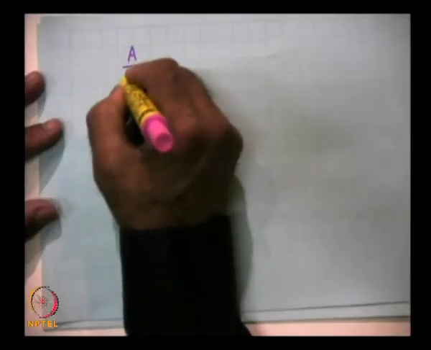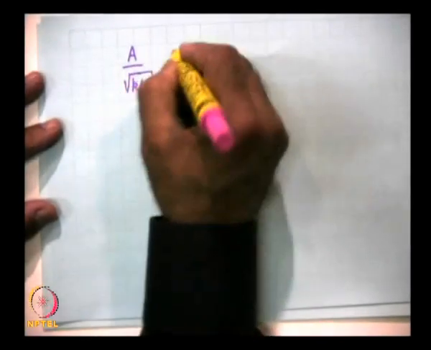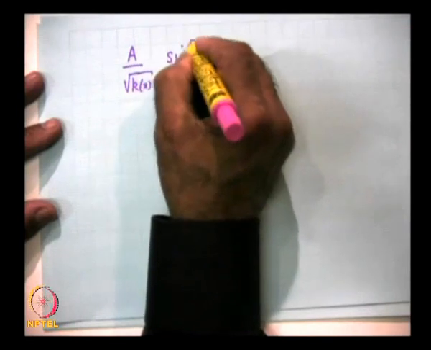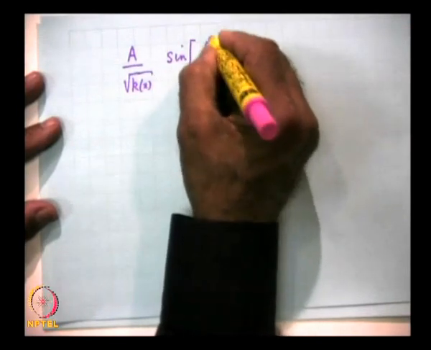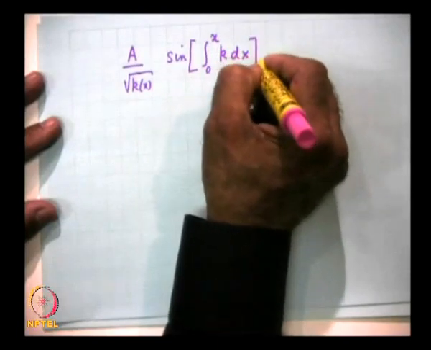Let me conclude this part by mentioning how to get the wave functions. The wave functions are A by root k of x, say something like sine of the integral from 0 to x in this particular case, where we made the wave function go to 0.